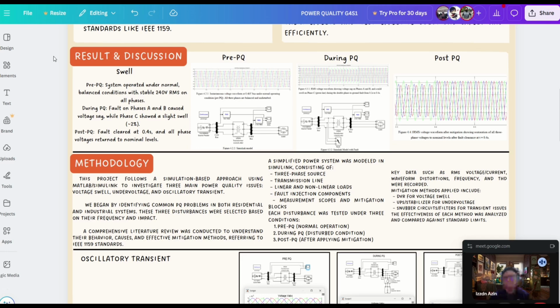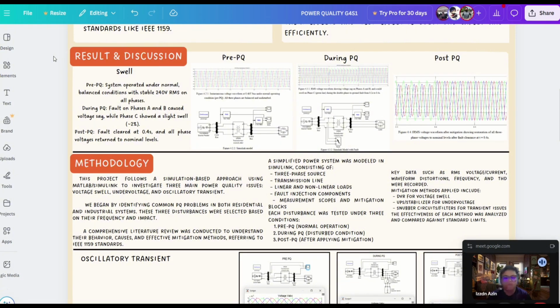My name is Muhammad Zudir bin Azlan. My entry number is DE22052, and today I will present about the part of the project which is methodologies. So this project follows a simulation-based approach using MATLAB and Simulink to investigate three main power quality disturbances, which are voltage swell, under voltage, and oscillatory transient.